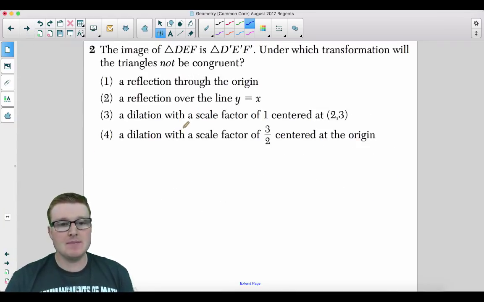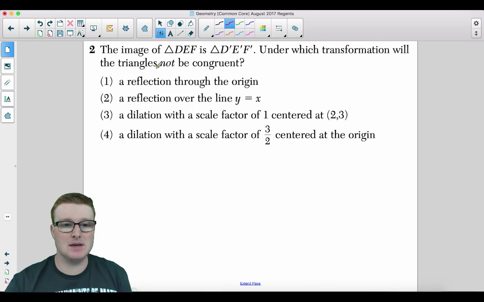Number 2, the image of triangle DEF is D prime, E prime, F prime. Under which transformation will the triangles not be congruent?